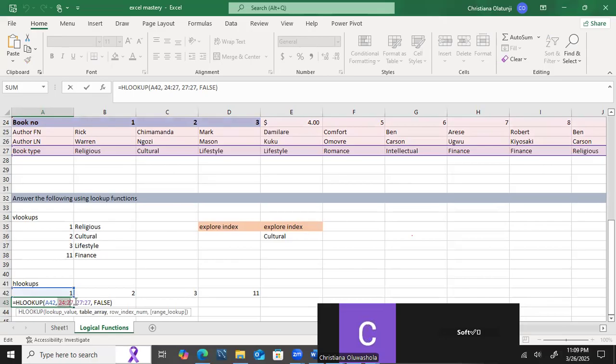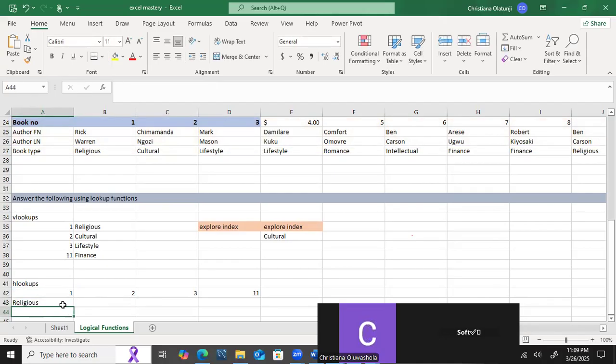Oh yes, sorry, it should be 4, because I have book number 1, author FN, author LN, and my book type should be 4, not just from beginning to the end of that row 4. If I enter, okay, now it gave me my answer. Just look at that arrow. Let me Control Z.